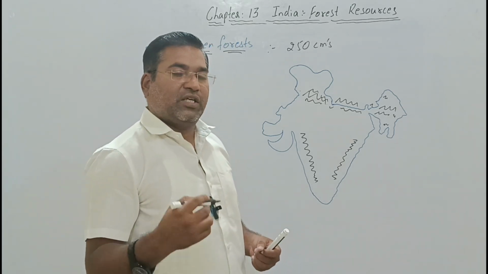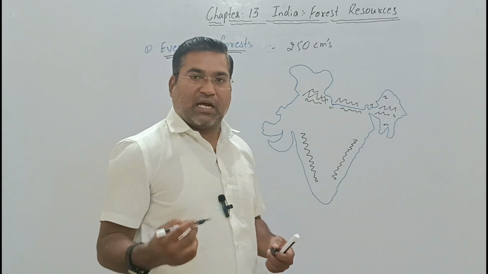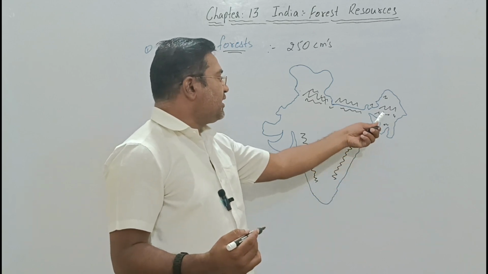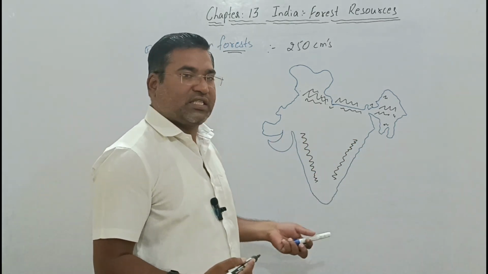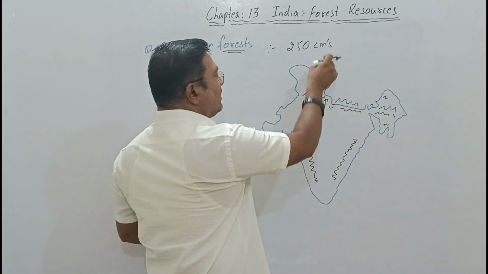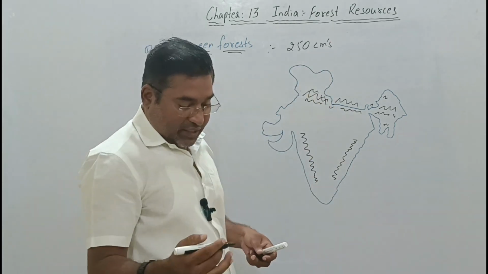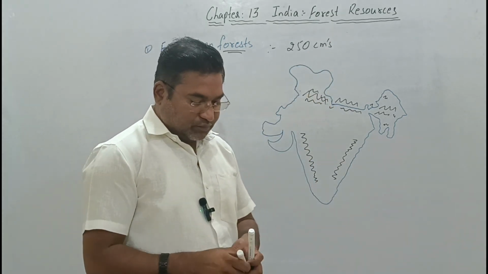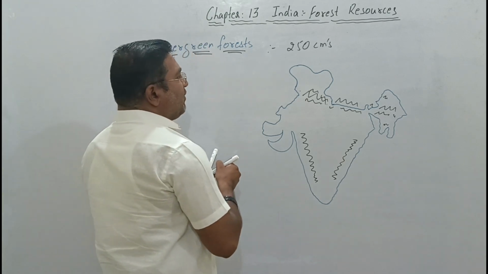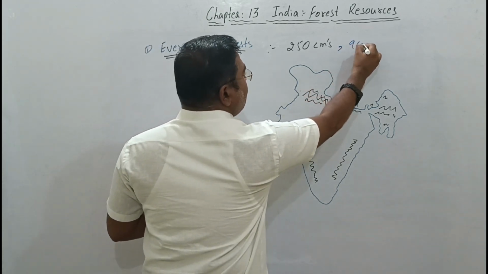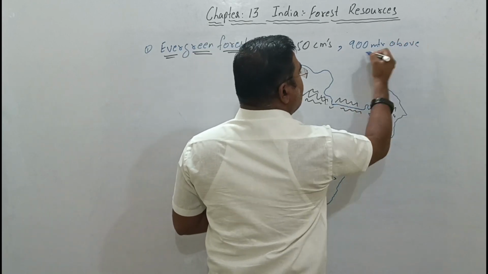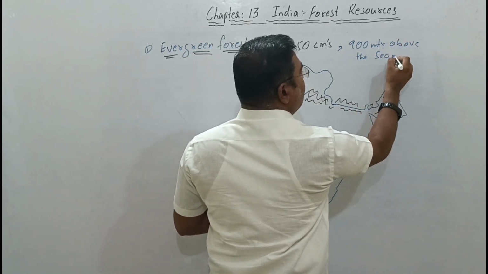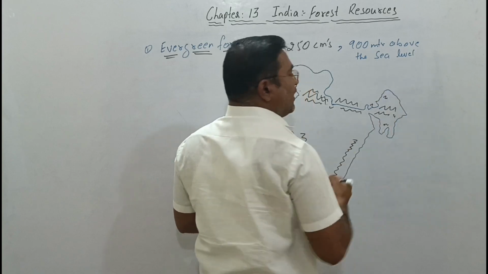Whenever there is a rainy season, our monsoon period, these mountainous areas receive heavy rainfall, even over the ghats called the Western Ghats as well as the Eastern Ghats. Due to this reason there will be heavy rainfall. So the forest area we see is 900 meters above the sea level.